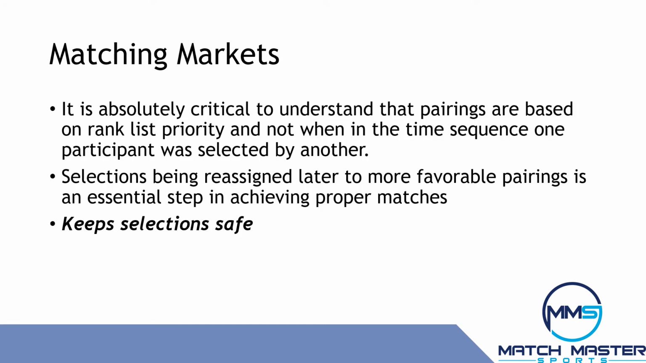Selections being reassigned to more favorable pairings within the algorithm is an essential step. It is important to understand that the algorithm will try to give each participant its best pairing without consideration for whether the pairing took place earlier or later in the match. The important issue is which pairing is higher on the rank list. This keeps selection safe because participants aren't penalized for listing unrealistic choices ahead of more realistic ones. The unrealistic choices may not be matched, but it won't give the participant a worse match.